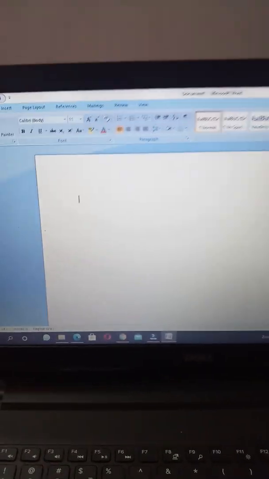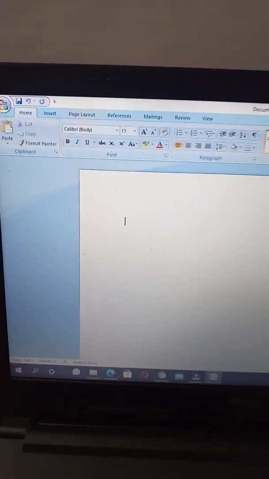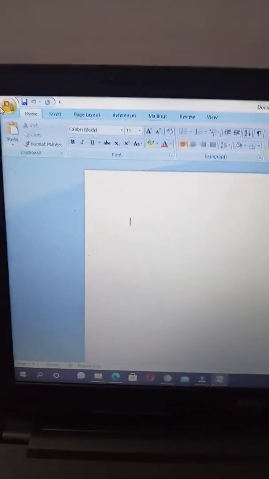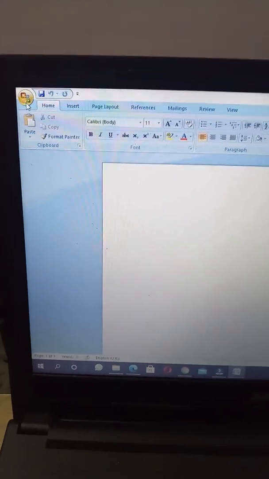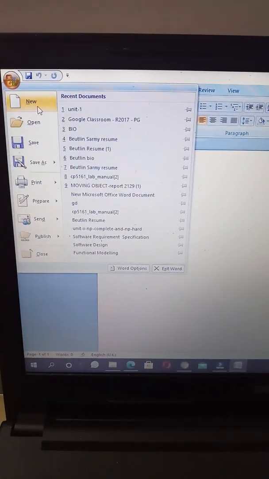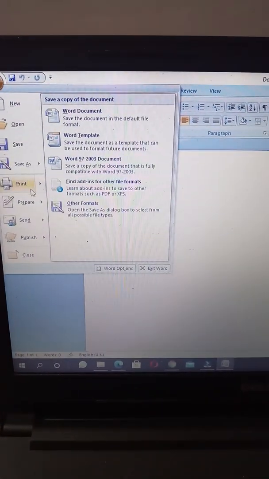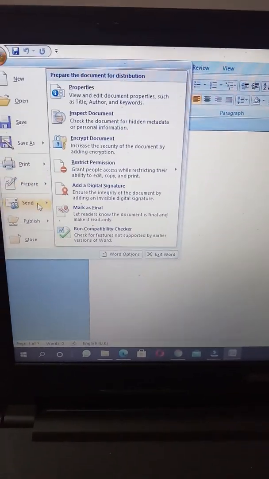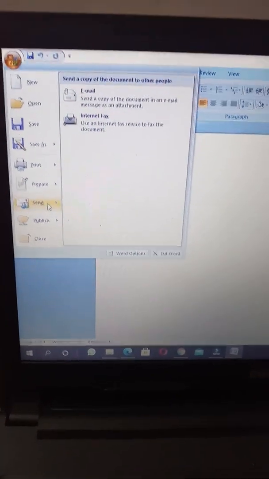Guys, see, this is our MS Word. In this you can see an Office button here. In that you can see New, Open, Save, Save As, Print. These are all very important options.